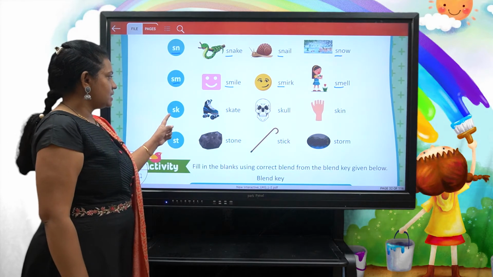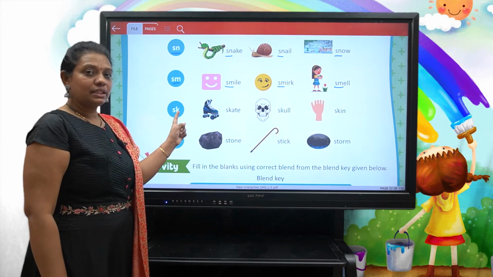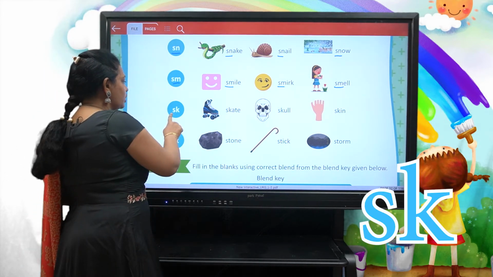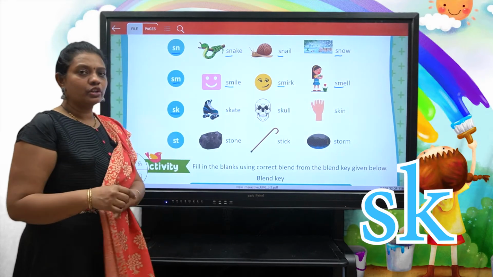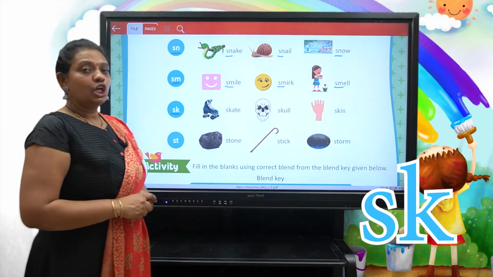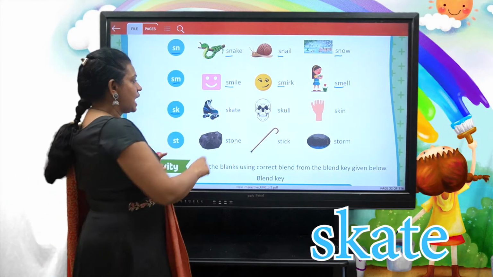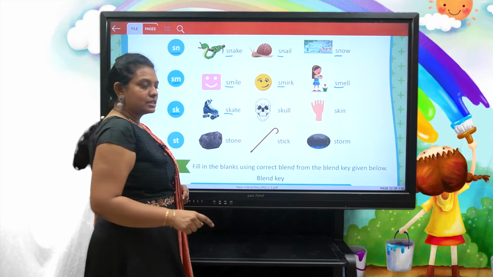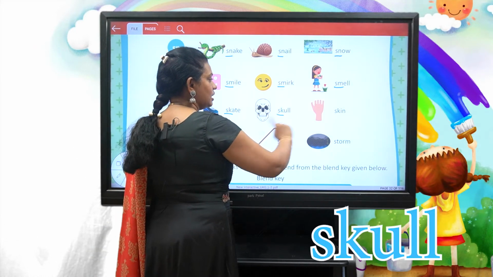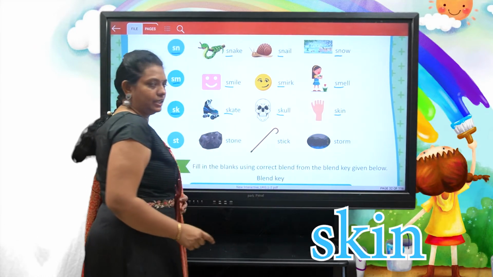And the next one is sk. The new consonant blend, when you join two consonants S and K, you will get a new blending sound, that is sk. Sk as in skate, sk as in skull, sk as in skin.